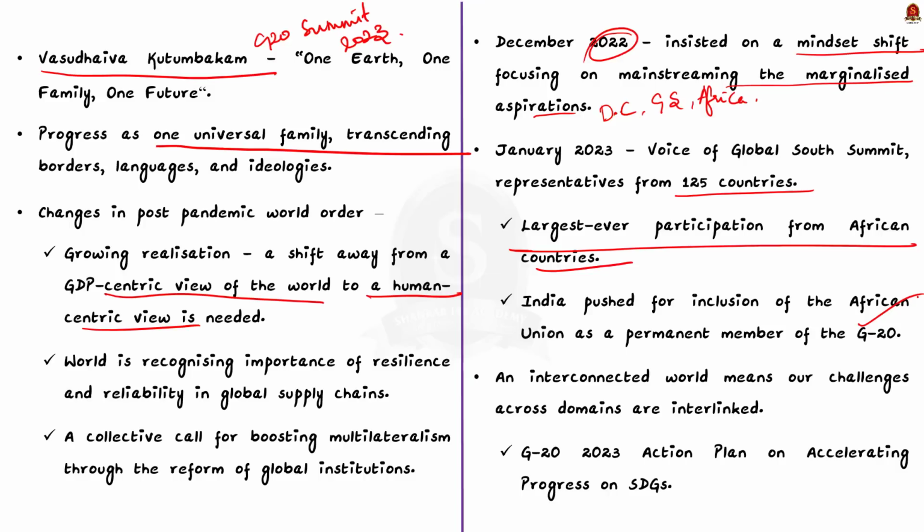Secondly, as you all know, an interconnected world means our challenges across domains are interlinked. So India took many steps to coordinate efforts for global issues. For example, we are in the midway of the 2030 agenda, and many are noting with great concern that the progress on Sustainable Development Goals, that is SDGs, is off track. That is, it is not on track itself. So the G20 2023 action plan on accelerating progress on SDGs will spearhead the future direction of the G20 towards implementing SDGs. Apart from these two, the author highlights efforts towards combating climate change.